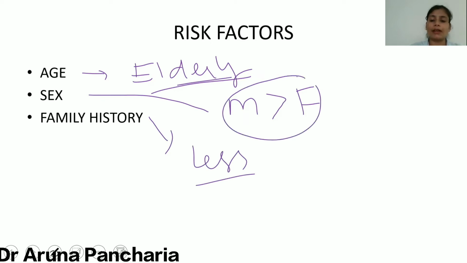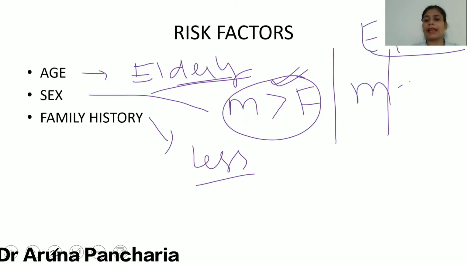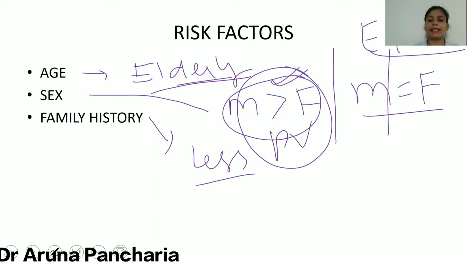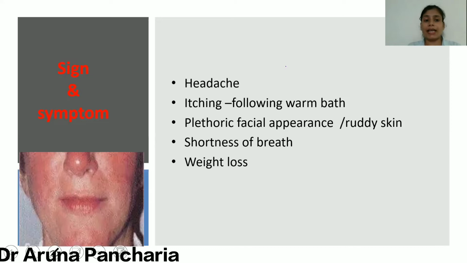While we are talking about polycythemia vera, we can compare here with ET and PMF. In these two conditions, male and female are equally predisposed, while polycythemia vera is more common in male as compared to female. Now, what are the signs and symptoms for polycythemia vera?